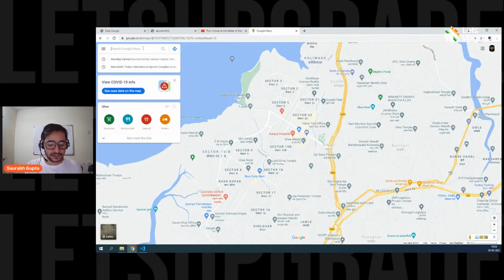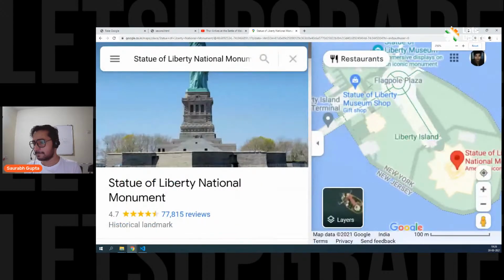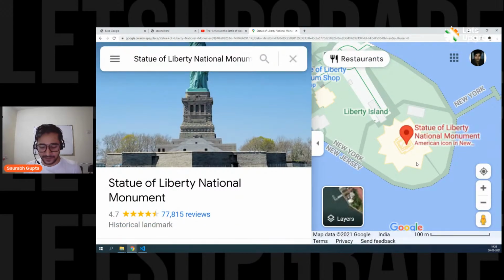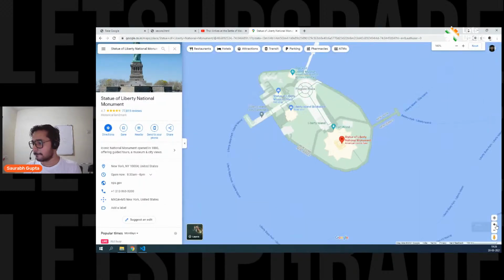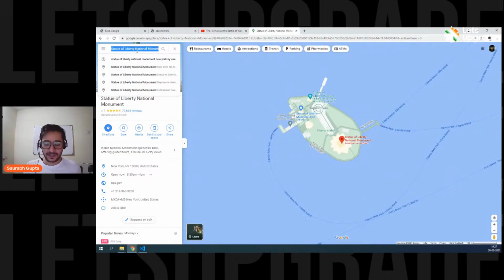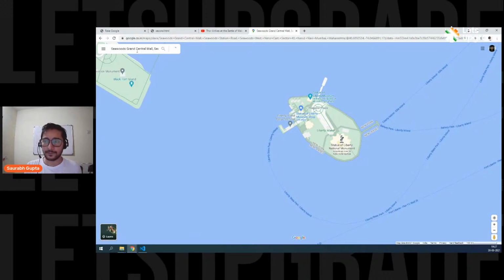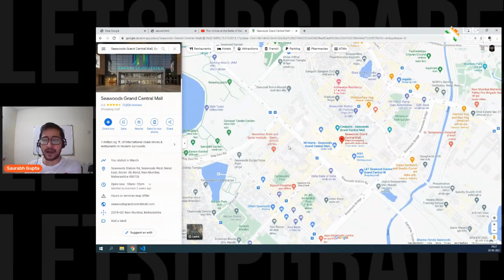Now guys, search for anything. So let's search for something like the Statue of Liberty. Now it's here. You can search for any location. Now see guys, what you have to do. Let's say I want to display this map in my web page. Or you can zoom it a little bit. It's not a good map. It's very small. Let's search for something else, like a mall. So let's search for Grand Central Mall. It will have a good map. Yeah, now it's a good map, right?